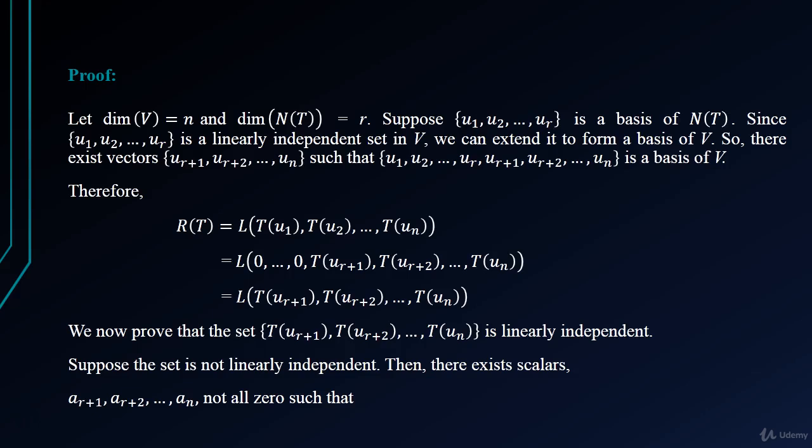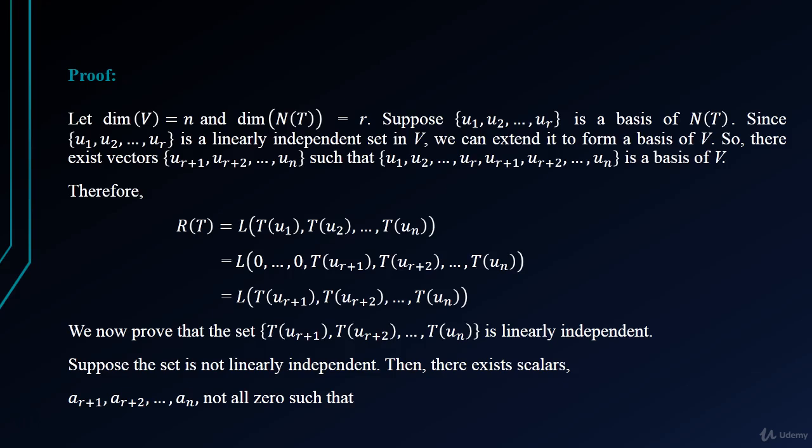So this can be written as L of T(u(r+1)), T(u(r+2)) up to T(un). We now prove that the set T(u(r+1)), T(u(r+2)) up to T(un) is linearly independent.